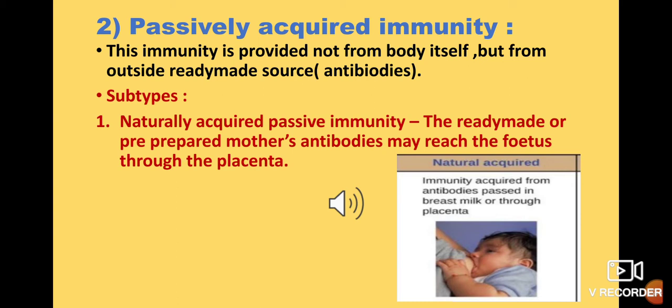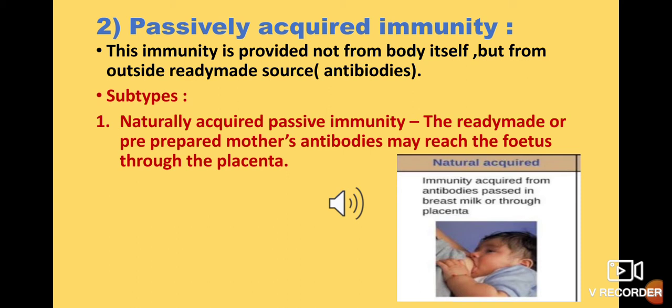The mother is connected to the child through a pipe known as the placenta. Through this placenta, the antibodies from the mother's body travel to the child.